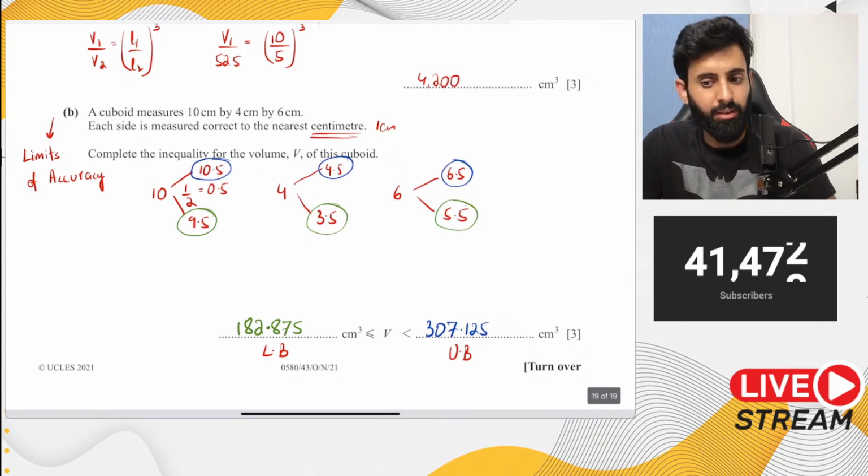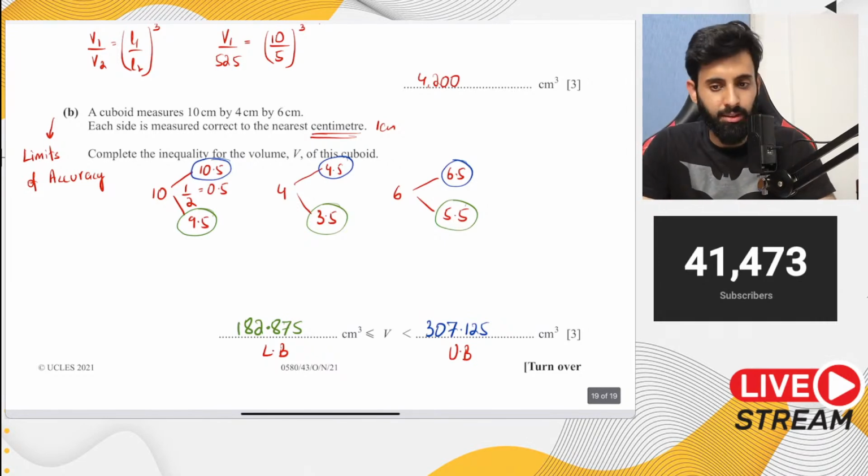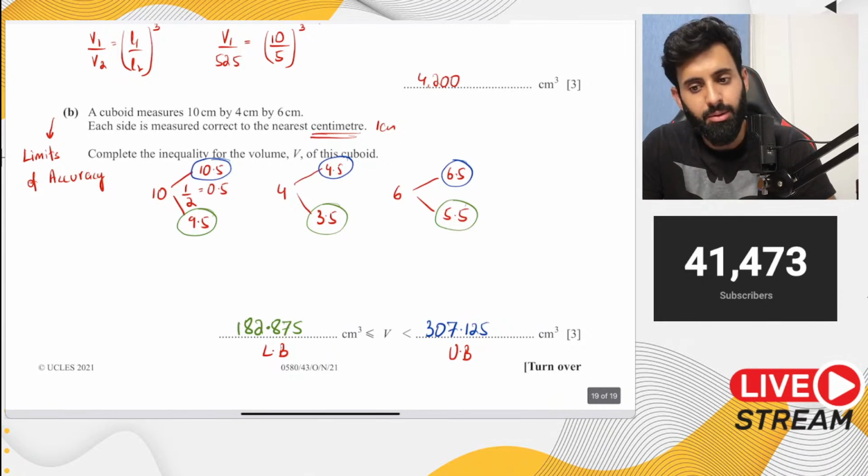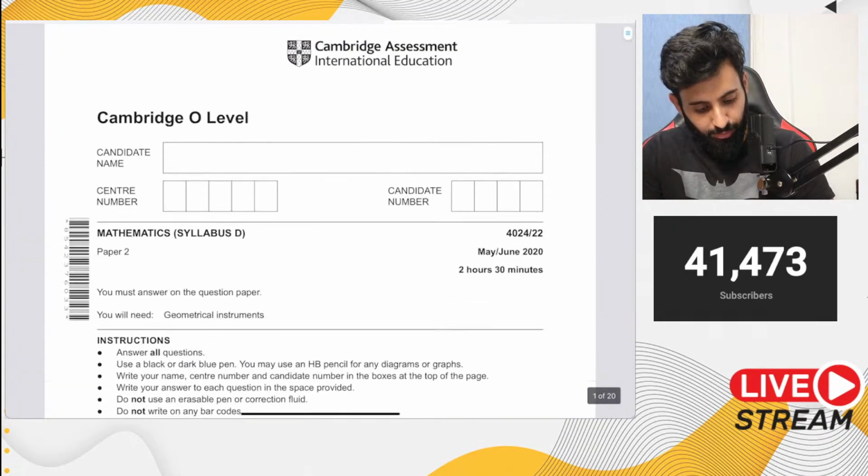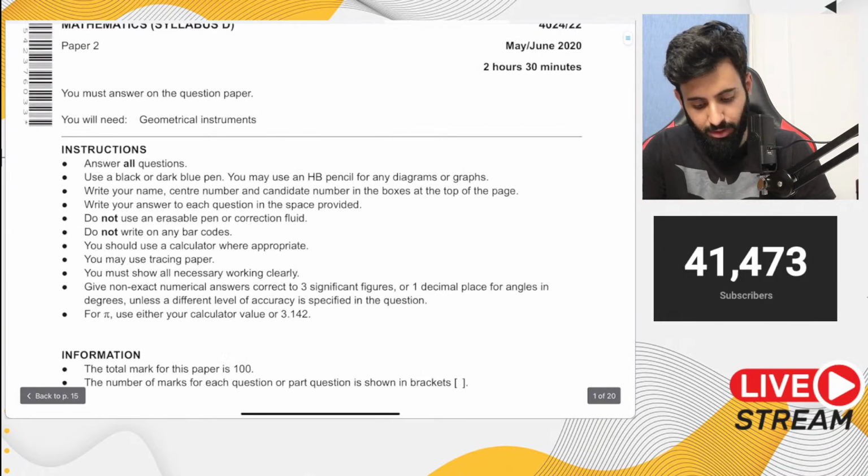You have to give your answer correct to 3 significant figures. I don't know what Sir Zen says, I can't comment on that. But you have to give your answer correct to 3 significant figures. It's written on every question paper. Let me show you. Let me pull out any question paper over here. So these instructions are for you.